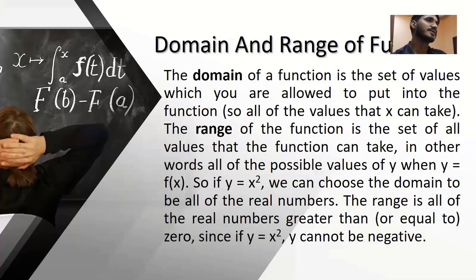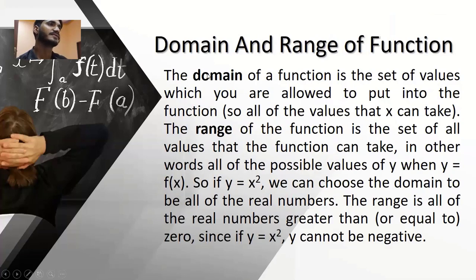Domain and range of a function. The domain is the set of values which you are allowed to put into the function, so all of the values that x can take. The range of the function is the set of all values that the function can take, in other words, all of the possible values of y when y is equal to f of x.